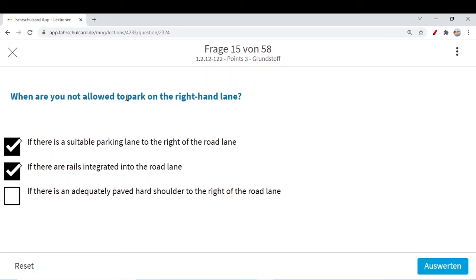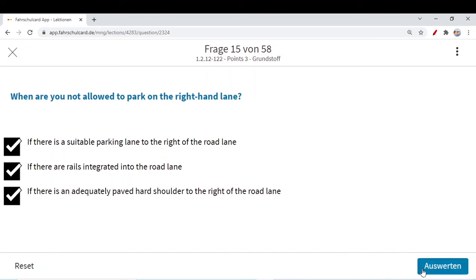Or you are not allowed to park on the right hand lane if there is an adequately paved hard shoulder to the right of the road. If you have a dedicated hard shoulder or a dedicated parking lane on the right hand side, then why park on the roadway? Simply park on the hard shoulder or the designated parking lane. In those cases you are not allowed to park on the right hand lane.